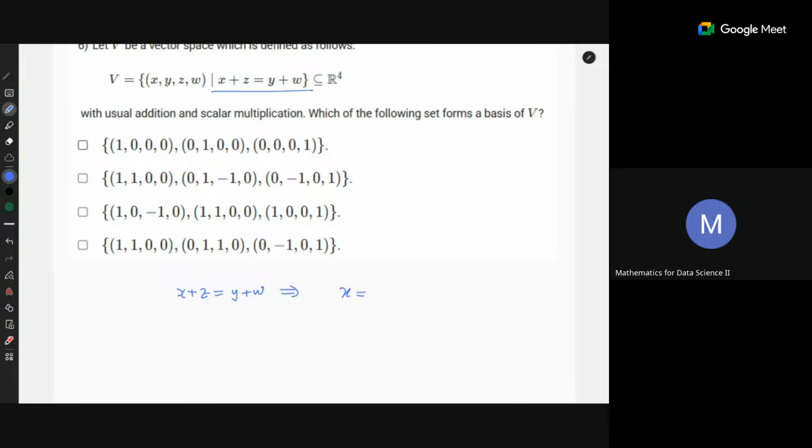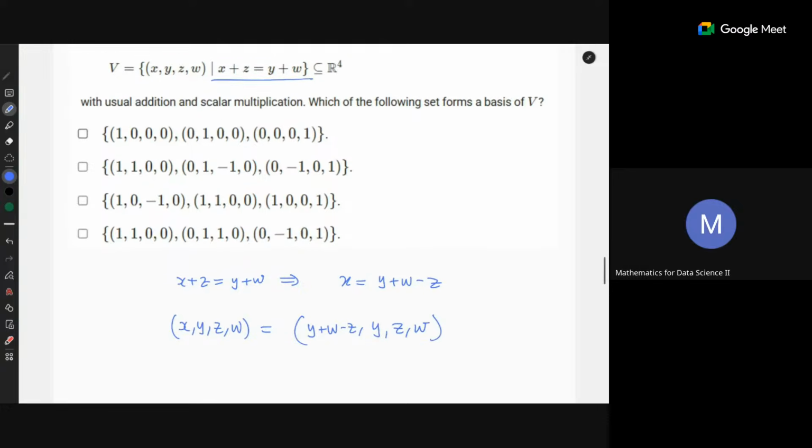So you can write x as y plus w minus z, and then replace this back into the vector's description.